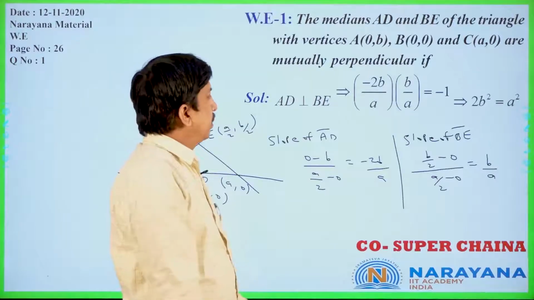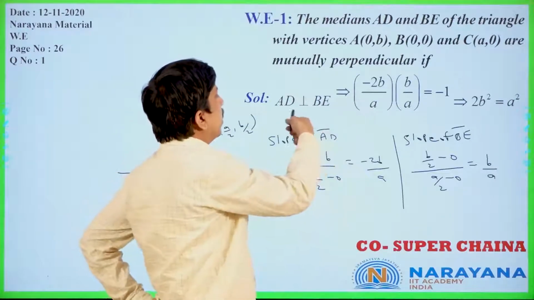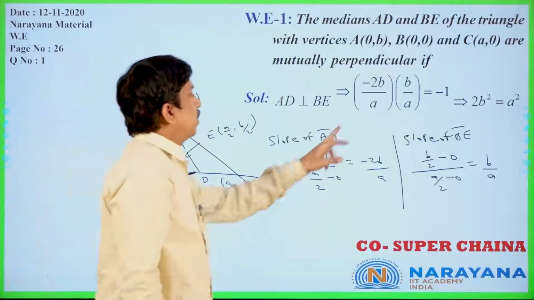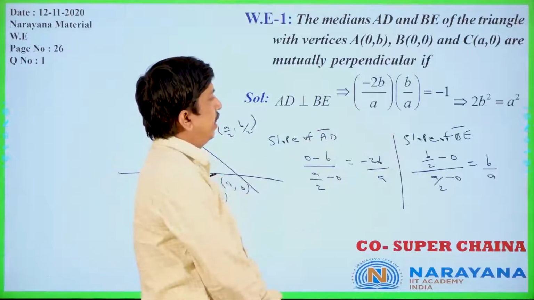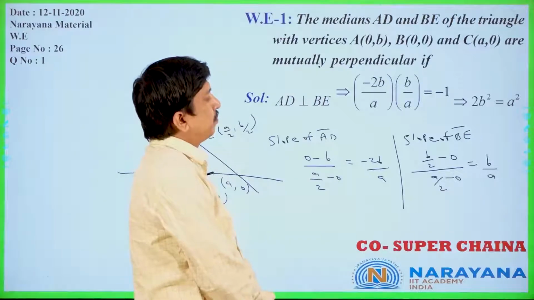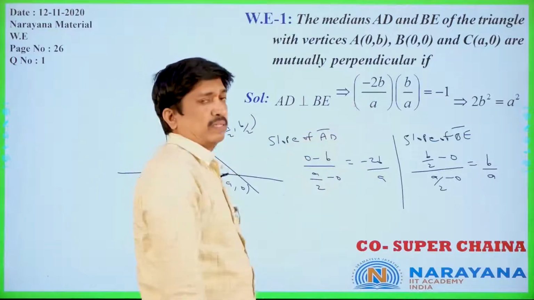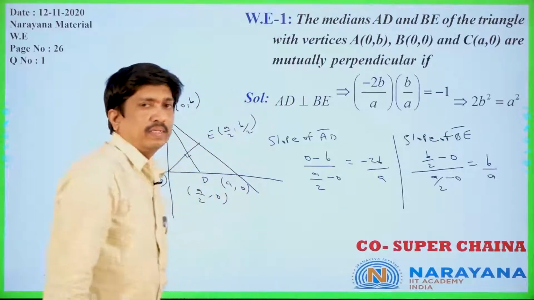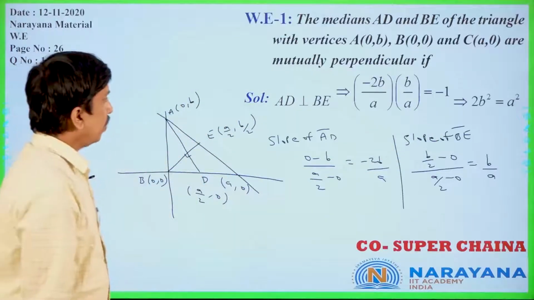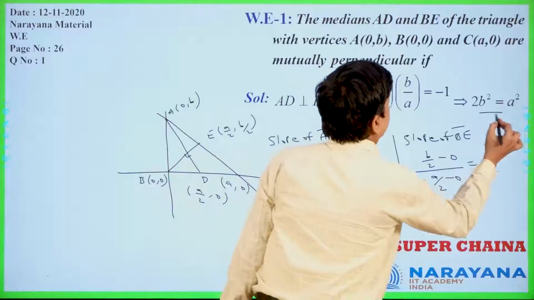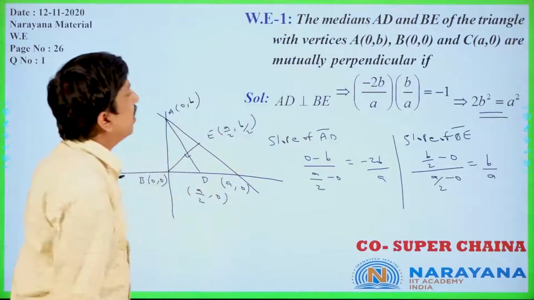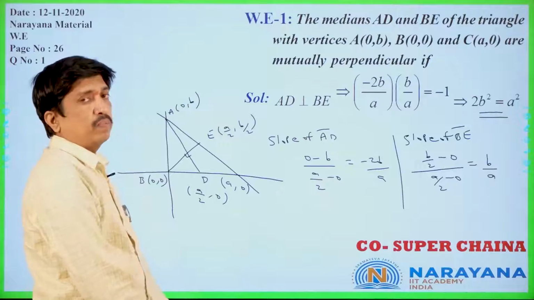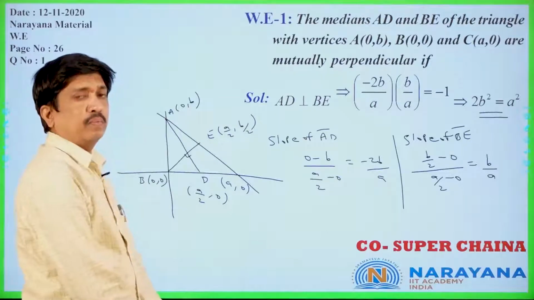So AD perpendicular to BE gives minus 2b by a into b by a equals minus 1. Minus minus cancel. 2b square equals a square. So this is the condition: if they are mutually perpendicular, the relation is a square equals 2b square. Let us move to the next question.